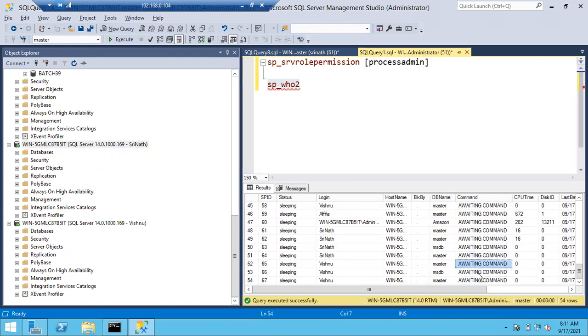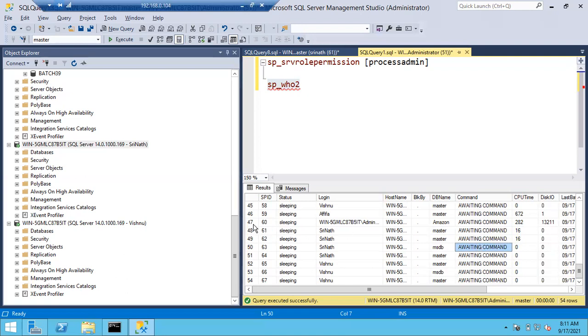So usually, if Srinath is running a select query or stored procedure, if he is running a select query, you can see just select here. If you are running a stored procedure, you can see select into here. If you are running a delete query, you can just see delete. You cannot see the whole query, guys. Just the first keyword you can see under the command section. Like this, we can easily track it.